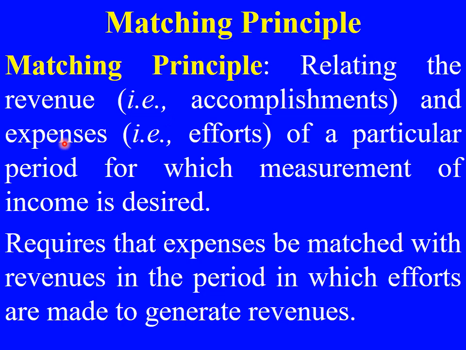you need to match the revenue and expenses for a particular period for which you are going to measure the income. Say for example, if you are preparing your books of account for the year 22-23, then in order to know whether your company has profit or loss, you need to match the revenues and expenses which you have incurred and earned during the year 22-23. That is the matching principle. It tells us to match the expenses against the revenues in the period where they were generated. If you are generating your revenue during 22 and incurring expenses during 22, those we need to record. So that is the matching principle.